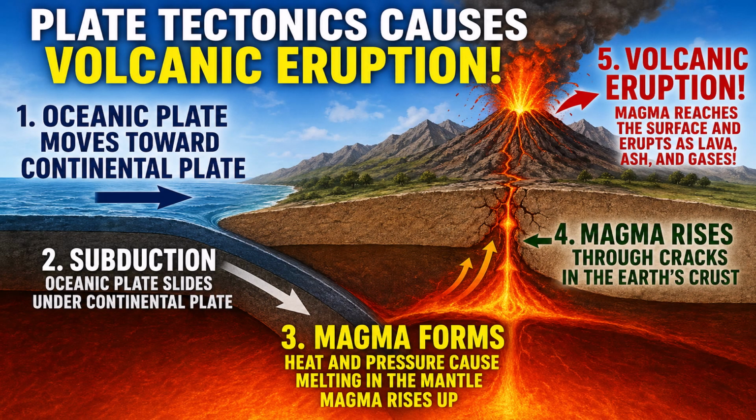Plate tectonics causes volcanic eruption. 1. Oceanic plate moves toward continental plate. 2. Subduction. Oceanic plate slides under the continental plate. 3. Magma forms. Heat and pressure cause melting in the mantle. Magma rises up. 4. Magma rises through the cracks in the Earth's crust. 5. Volcanic eruption. Magma reaches the surface and erupts as lava, ash, and gases.